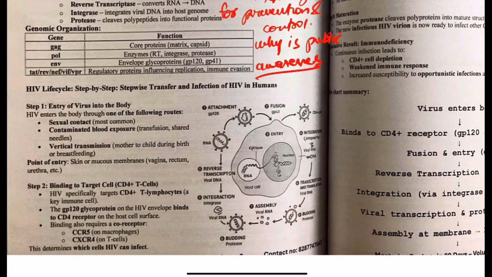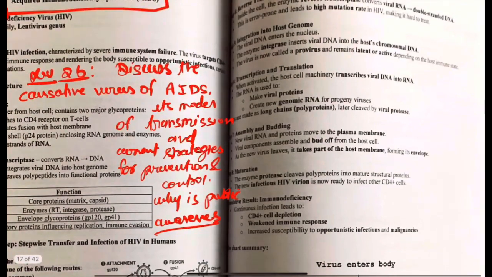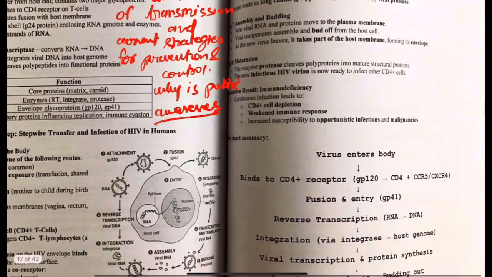You will explain this life cycle: how it targets the CD4 T cells, how it goes into the cell, how it adapts to the DNA, how it takes in the foreign RNA, the foreign genetic material, and how it works. This is the whole working of the transmission of the AIDS virus.